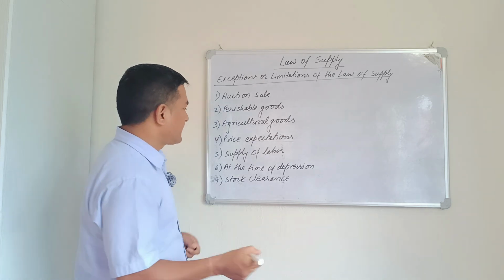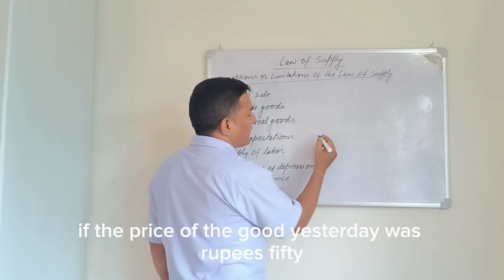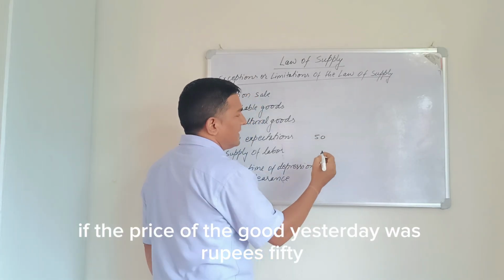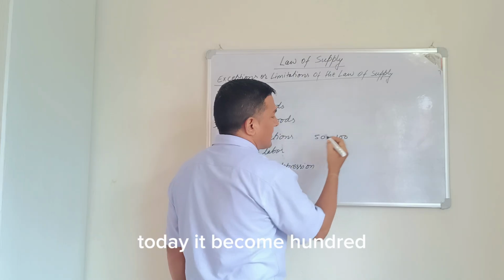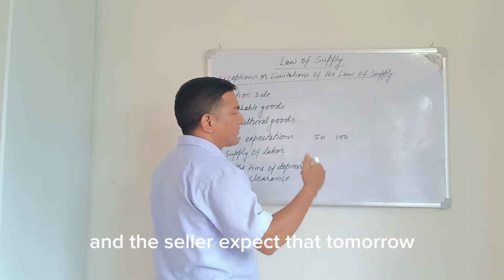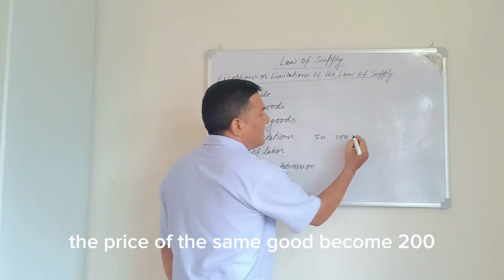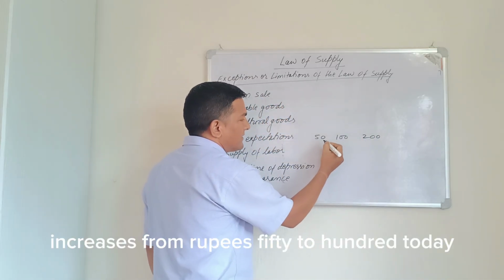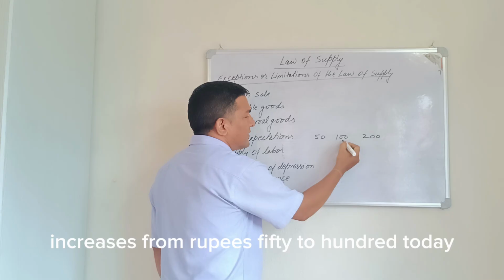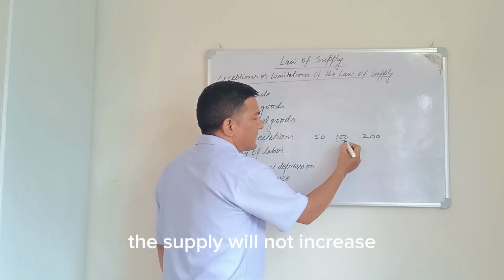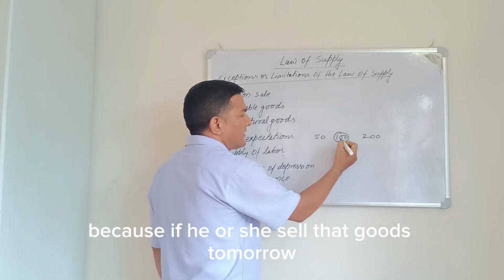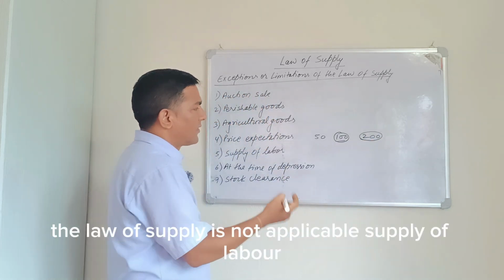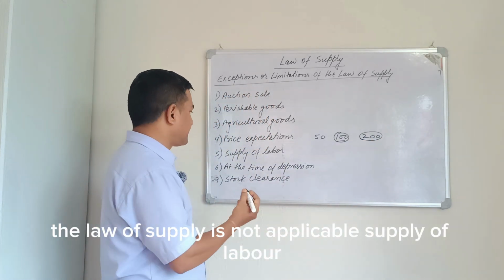For example, if the price of a good yesterday was rupees 50, today it became 100, and the seller expects that tomorrow the price of the same good will become 200, even though the price increased from rupees 50 to 100 today, the supply will not increase, because if he or she sells the goods tomorrow, he will get more profit. So in this case, the law of supply is not applicable.